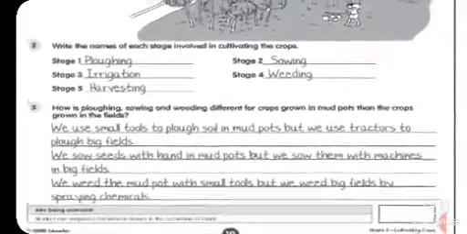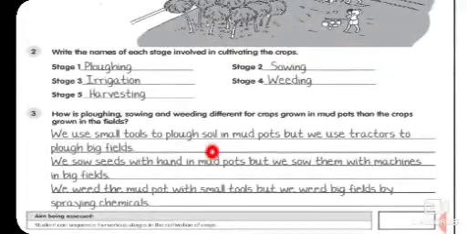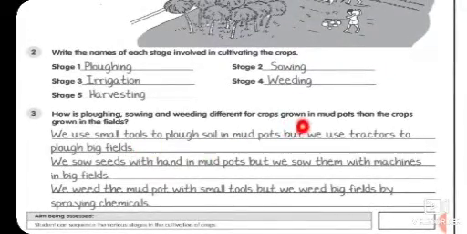So the third one is, if we talk about the crop grown in mud pots, we use small tools to plow soil in mud pots, right? But we use tractors to plow big fields. Yes, very important thing. We need tractors because it will be very difficult for us to do it with our hands.